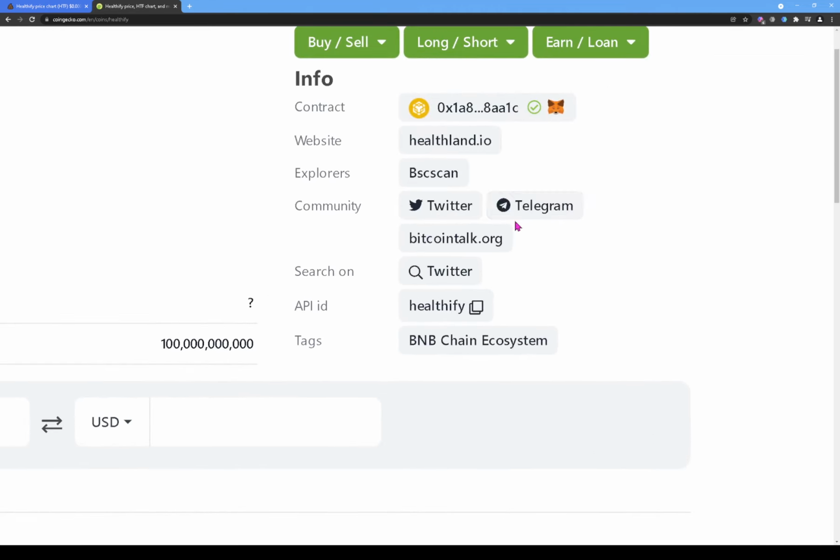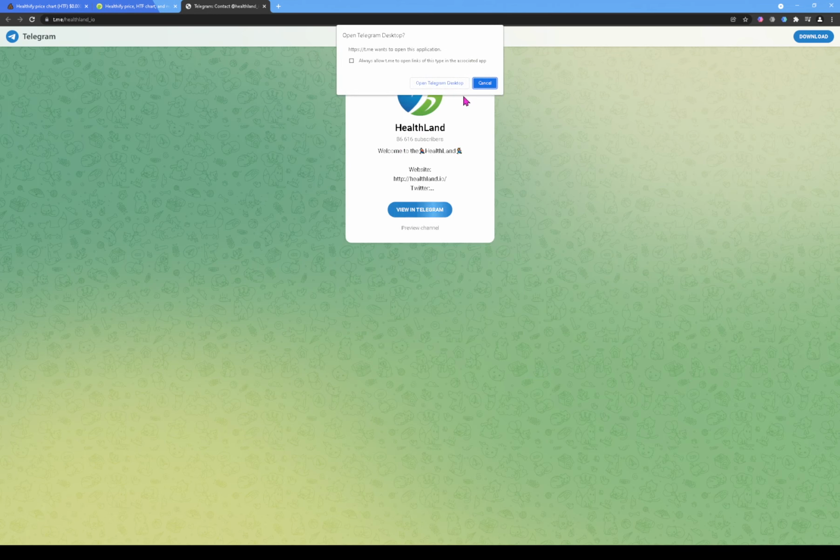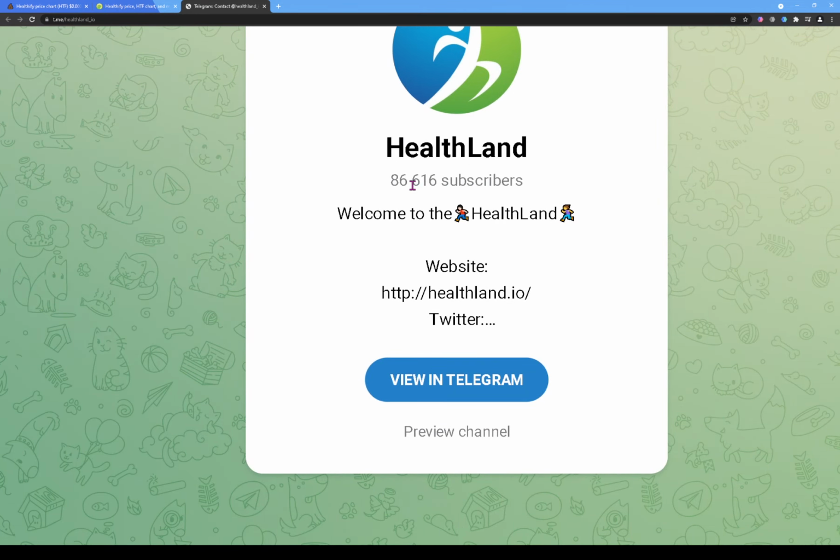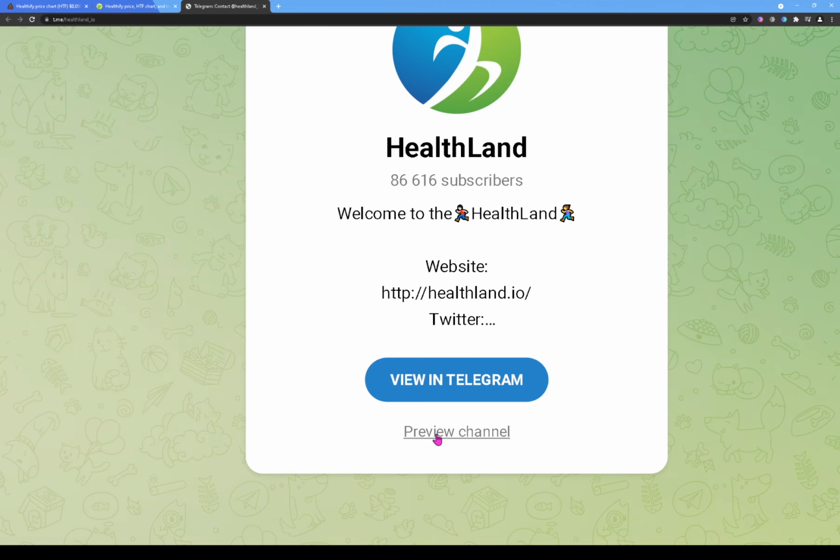So what we're gonna do is we're gonna click on their Telegram link, and it's gonna bring us to Telegram. And here we can see in their Telegram they have 86,616 subscribers on their Telegram. So that's a lot of Telegram members for a token. And what I always tell you to do, guys, is go to their Telegram, open their Telegram. I'm not gonna open it right now, but let's see. It says preview channel. I've never clicked on this before, but let's just click it.